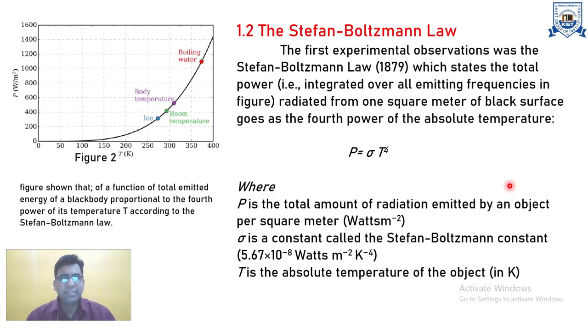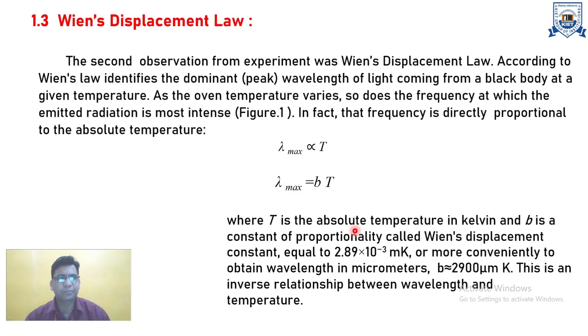After that, some conclusions of Stefan's law: the first experimental observation was by Stefan in 1879, which states that the total power radiated from a black body is directly proportional to the fourth power of its temperature. Any body can radiate energy, and you can express the power radiated in terms of the fourth power of temperature, where P is the total amount of energy per square meter, sigma is the Stefan constant, and T is the absolute temperature of the system. This is the basic Stefan's law.